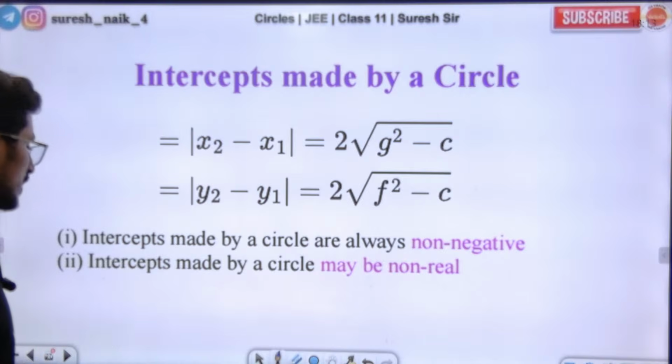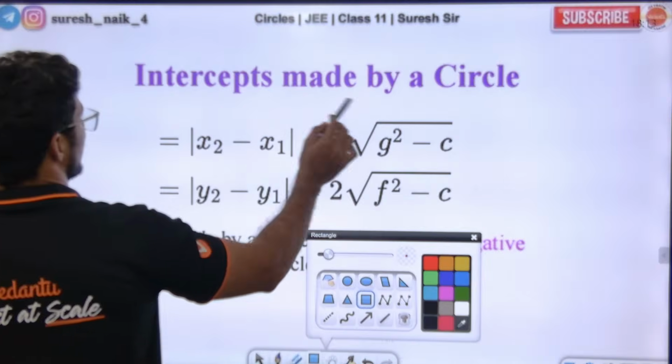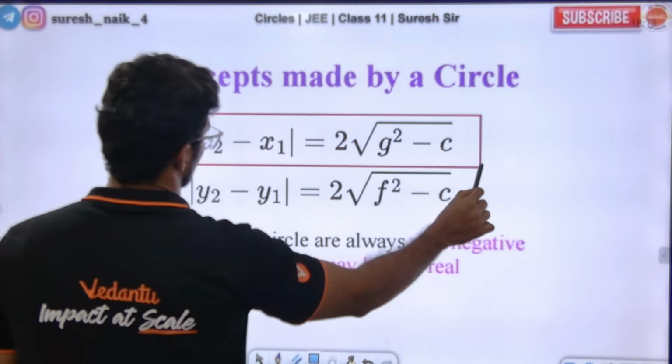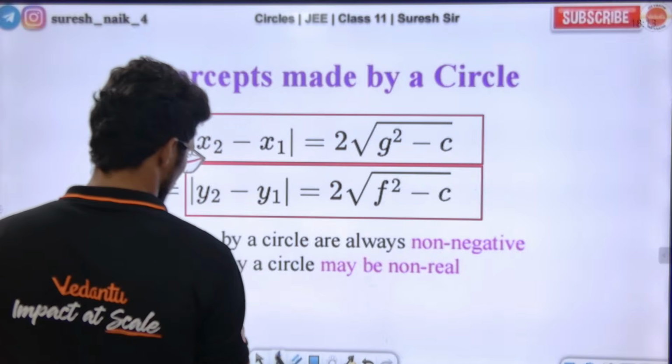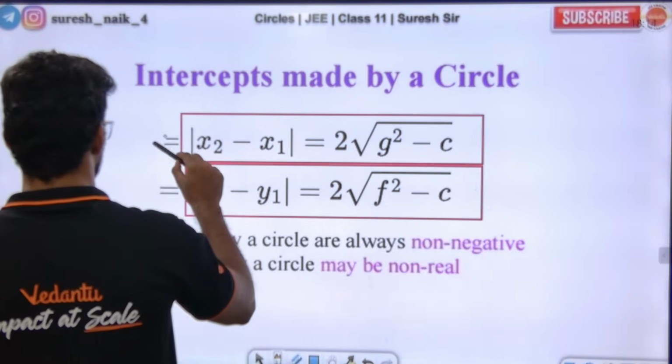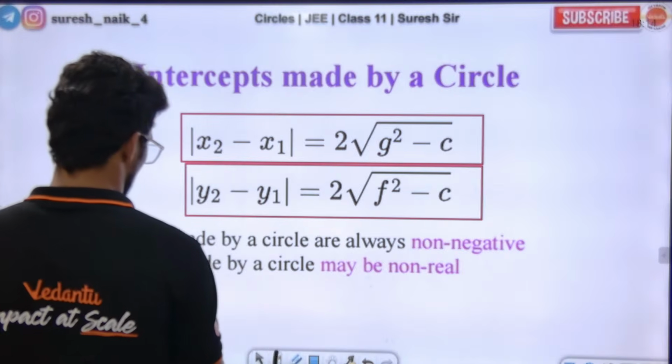Check, I have given this. Intercept made by a circle. This is x-intercept. This is y-intercept. Understood? Clear or not?